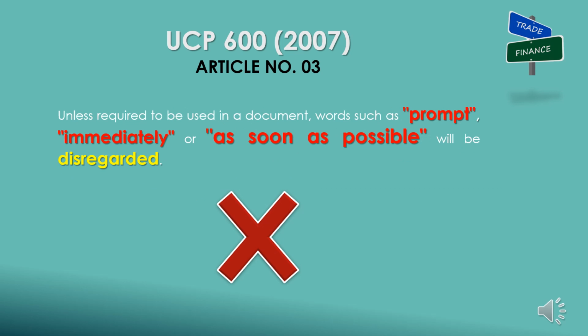Next clause: Unless required to be used in a document, words such as prompt, immediately or as soon as possible will be disregarded. In this clause, use of terms like prompt, immediately, or as soon as possible is discouraged. Even if these type of terms are used in credit, same will be disregarded.